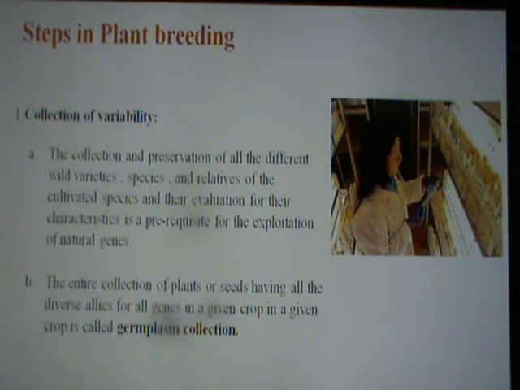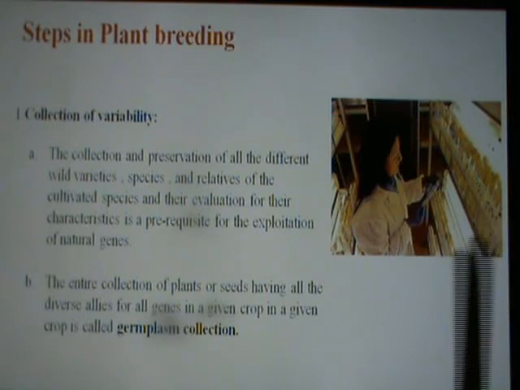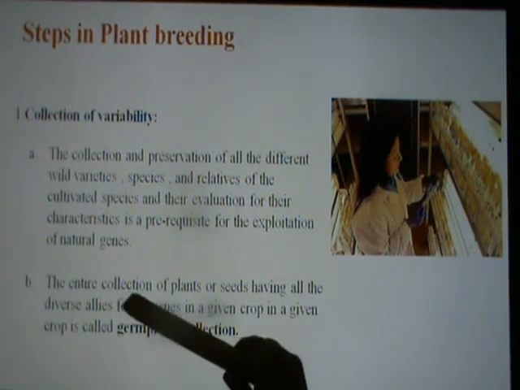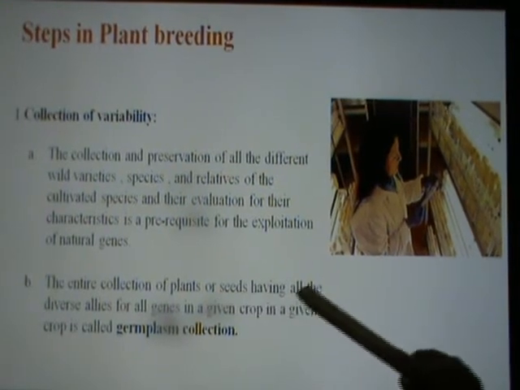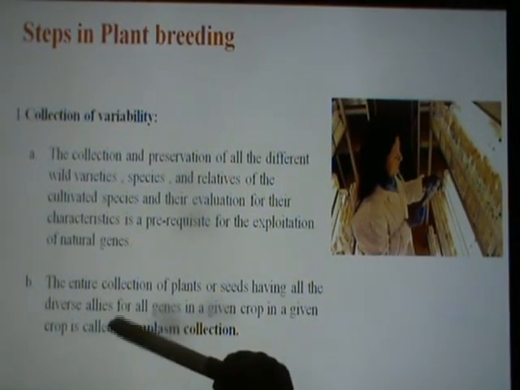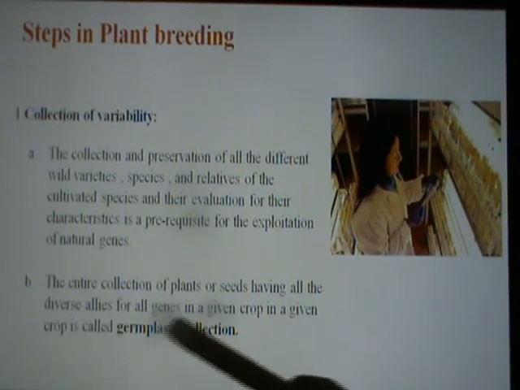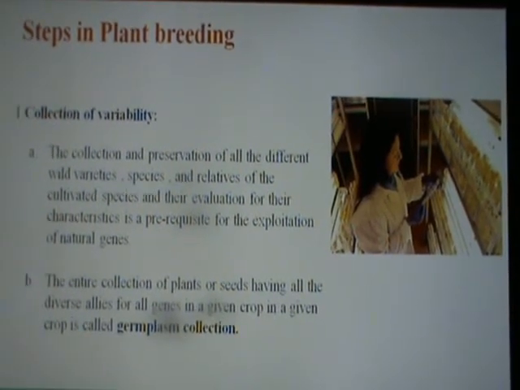You must have learned about the tall pea plant and the dwarf pea plant, then the pea plant with round seed or wrinkled seed. Okay, so certain traits which are needed will be present in the crop. So that collection is done, and the desired factors are collected. The entire collection of plants or seeds having all the diverse alleles for the genes in a given crop is called germplasm collection.